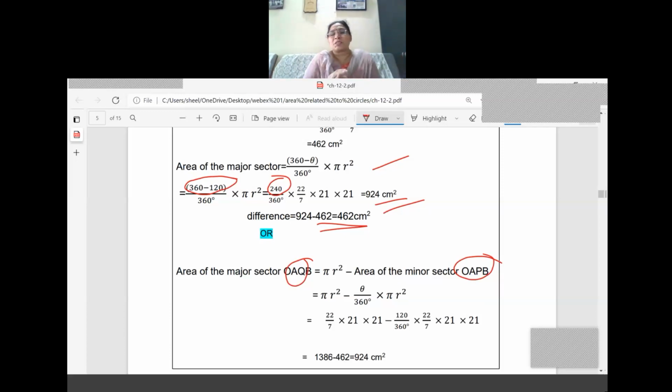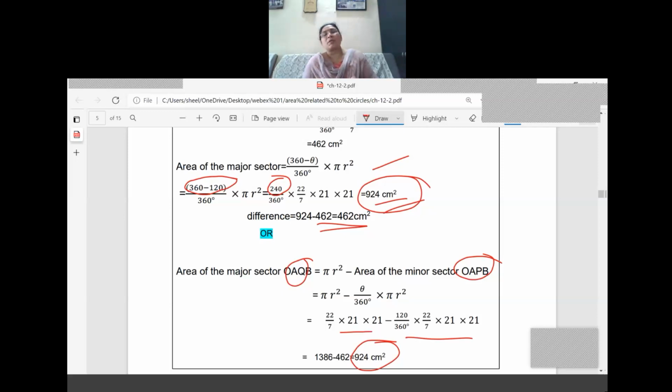Area of the major sector, what is the formula? We are having pi r square. Pi r square means pi into r square, that is 22 by 7 into 21 into 21. Now this side we already calculated first itself. Still we are substituting here, 120 divided by 360 into 22 by 7 into 21 into 21. If you check this also, you will get the same answer only. 1386 minus 462, that is 924. So check here all of you. You are having 924 and 924, where the area of the major sector we have calculated.